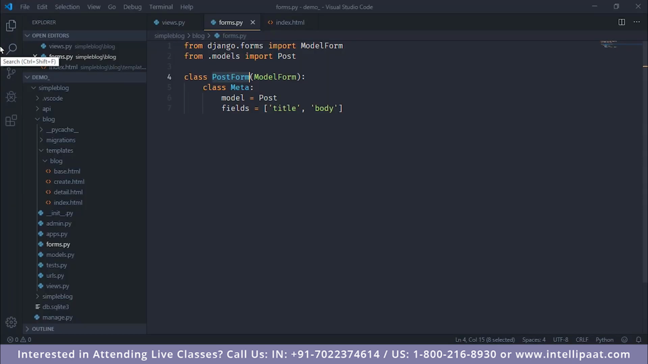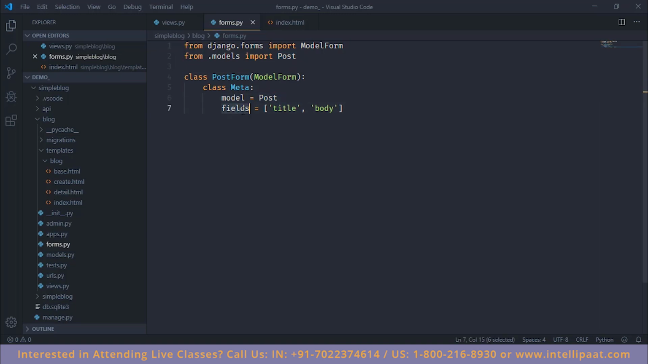So for example, in our application we have a model form which is called post form. This form is taken care of by Django itself. So all we need to do is provide some configuration parameters or metadata, such as which model we want it to use. This model is then used by the post form to save data or fetch data from the database.